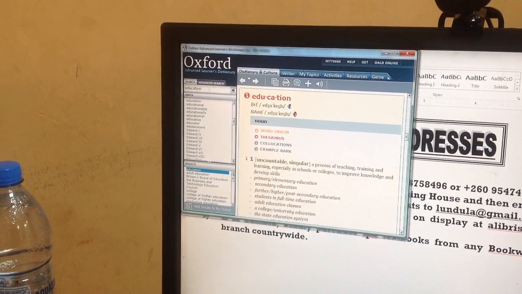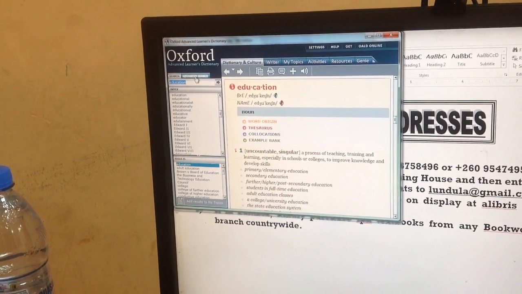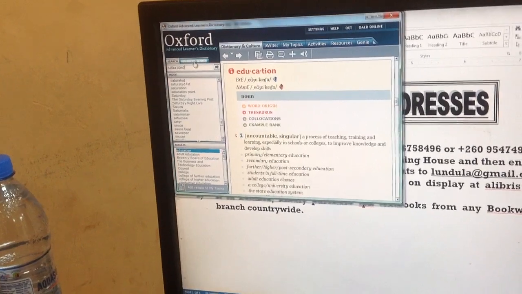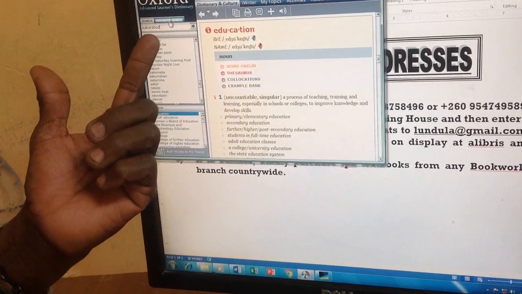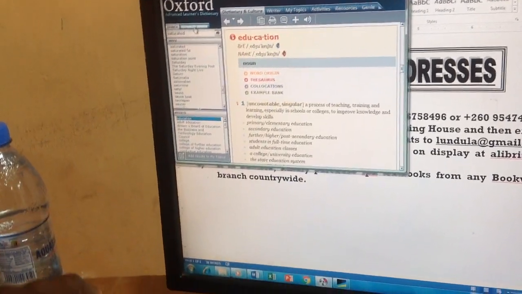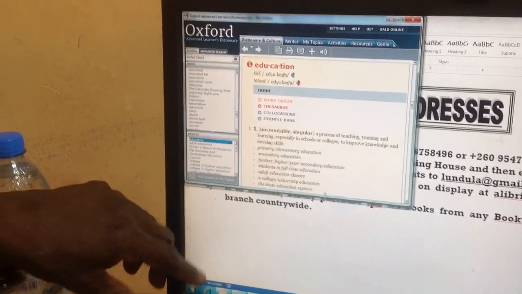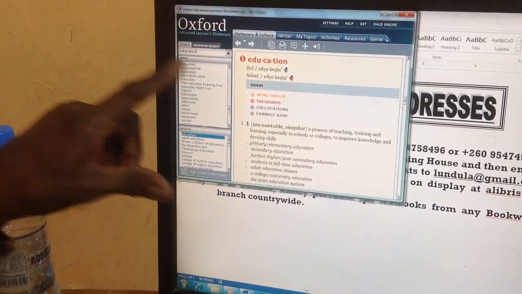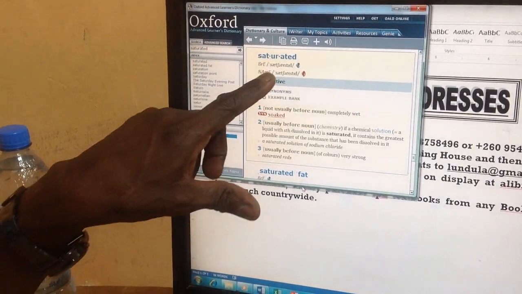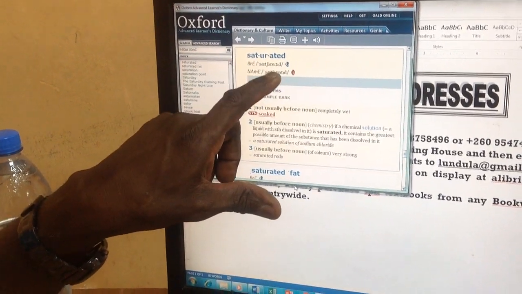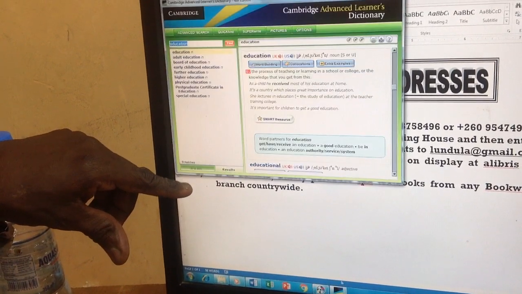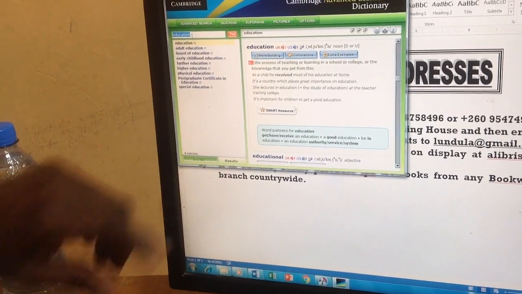And so, if rain is about to fall, it means that the clouds are saturated in the Cambridge, but saturated in the Oxford. There we go. Saturated. Now let's write the same word. I hope this time the reader will not disappoint us.